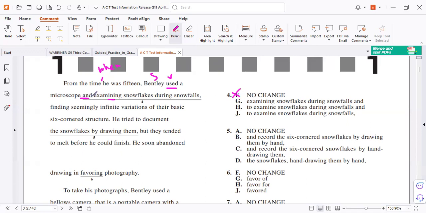Letter G: he deleted the word and. So he used a microscope examining, wrong. This is a verb. Who or what is examining: the microscope or Bentley?